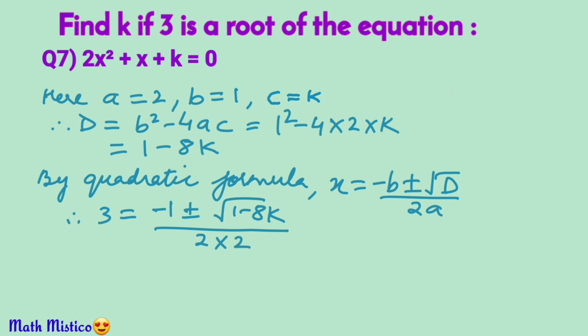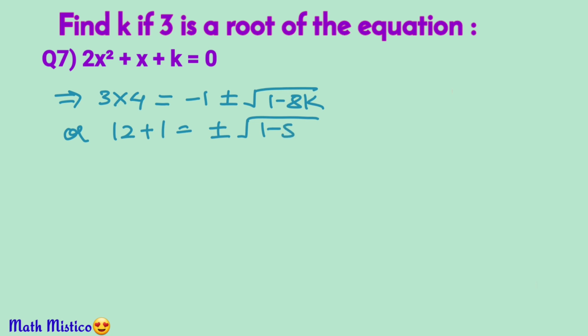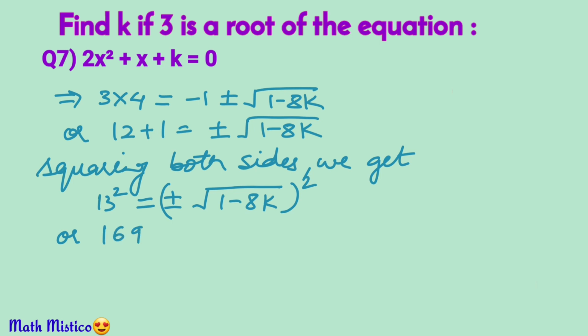Solving this equation will give us the value of k. We have 3 equal to minus 1 plus minus under root (1 minus 8k) upon 4. 4 goes and multiplies on the other side. So 3 into 4 is equal to minus 1 plus minus under root (1 minus 8k). Minus 1 goes and becomes plus 1 on the other side. So 12 plus 1 is equal to plus minus under root (1 minus 8k). Squaring both sides, 13 square is equal to (plus minus under root (1 minus 8k)) square. The square root vanishes when we take square.